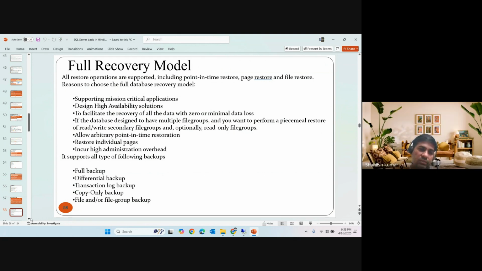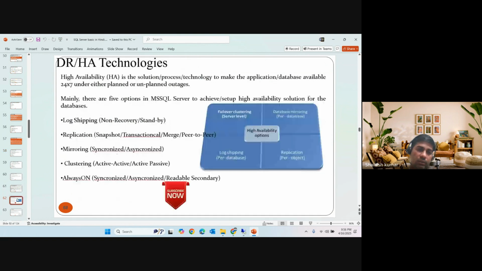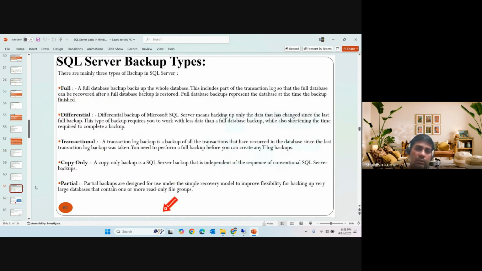We have discussed this already. Going forward, for the backup part, we discussed full, differential, log, copy-only, partial, and partial T-log backup also.